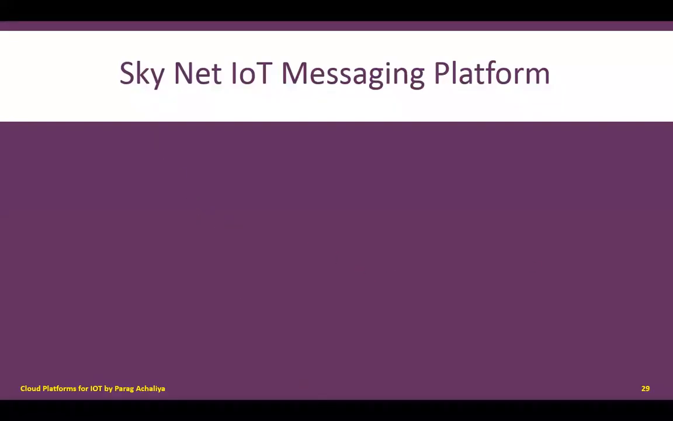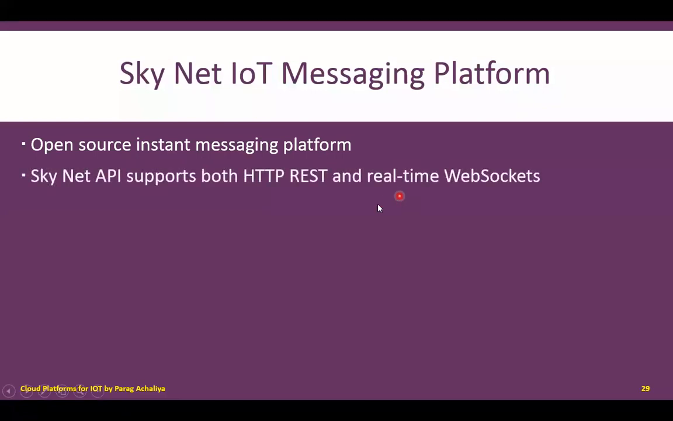Today we will see the Skynet IoT messaging platform. It is an open source instant messaging platform. This Skynet API supports both HTTP REST and real-time WebSocket. We have already gone through two types of communication APIs: number one, RESTful API, and number two, WebSocket-based API.